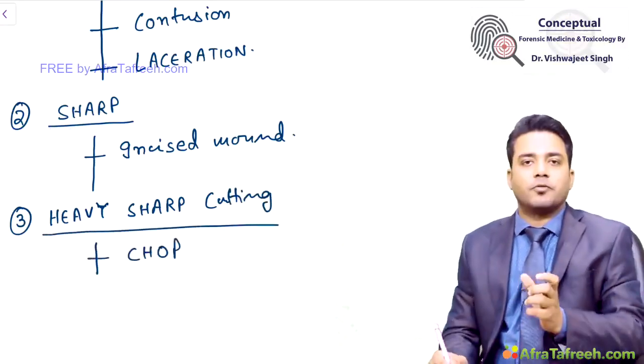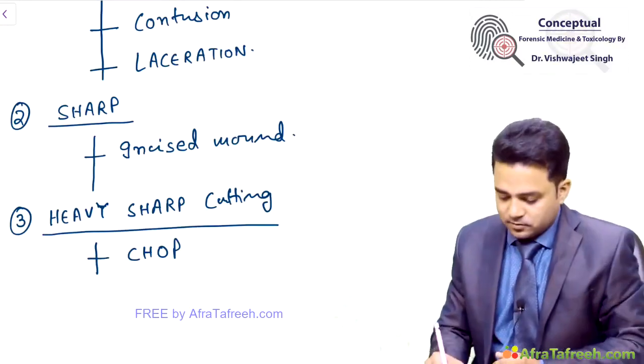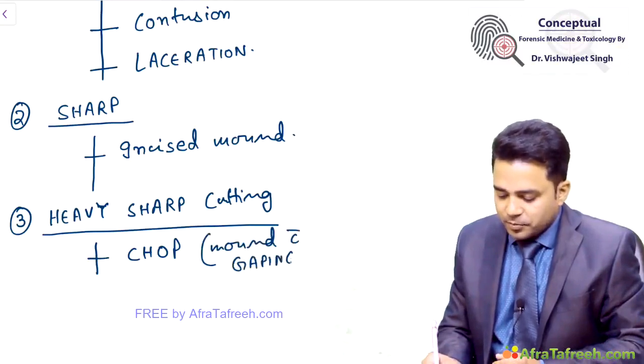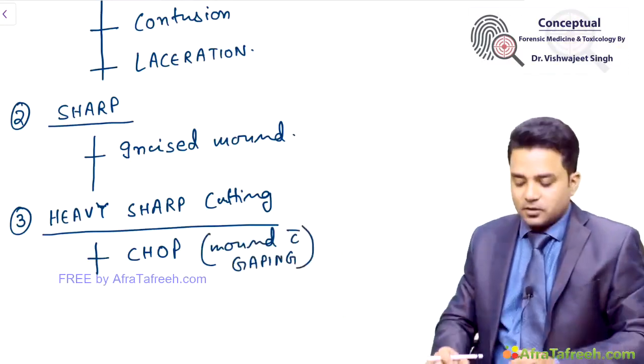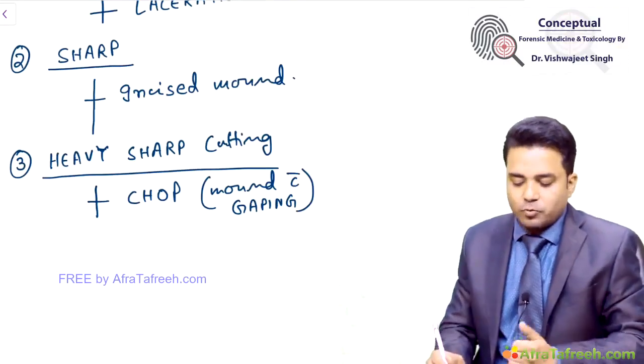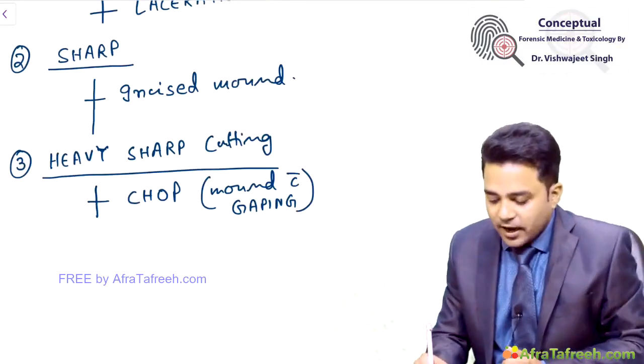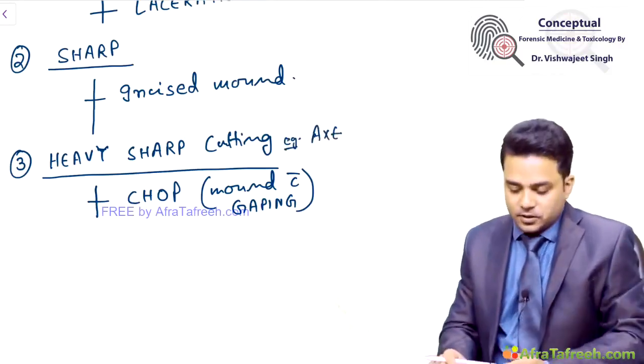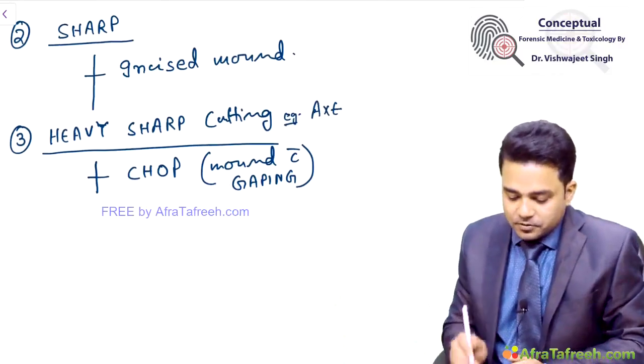So chop wounds are wounds with gaping. Gaping means breadth is large. So such wounds are called as chop wound. Heavy sharp cutting weapons like your axe or meat chopper. These are said to be heavy sharp cutting weapons.